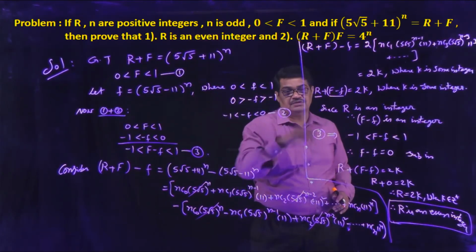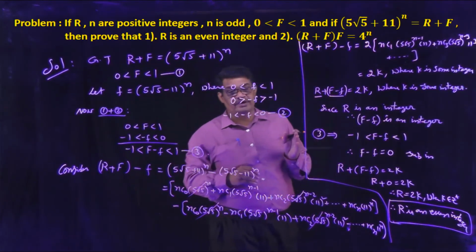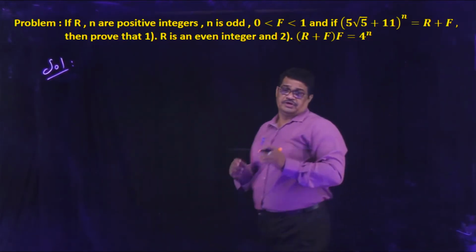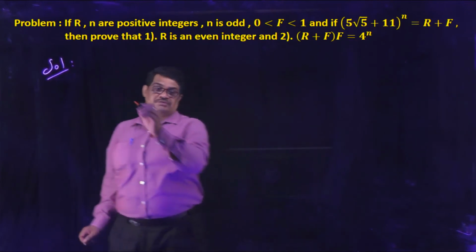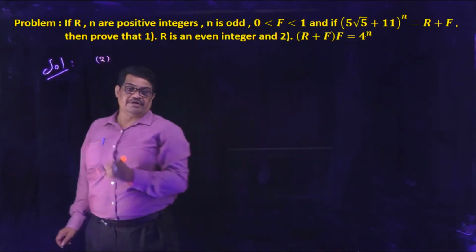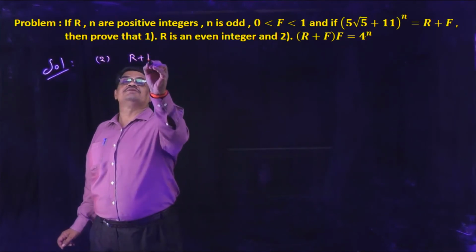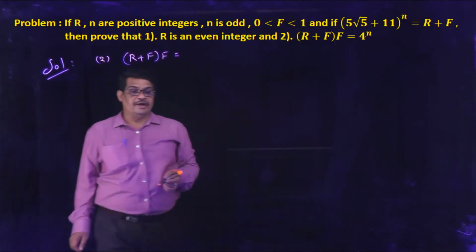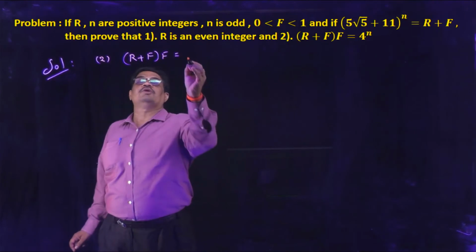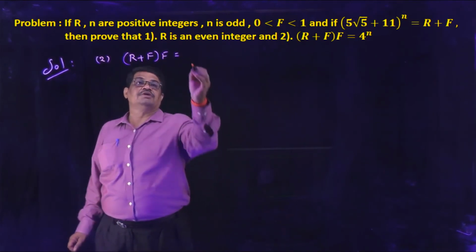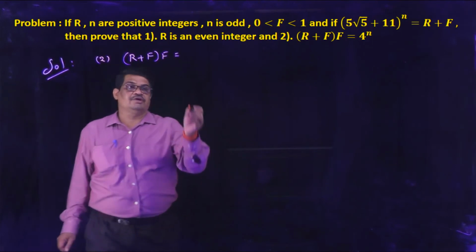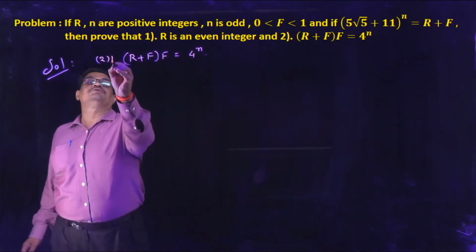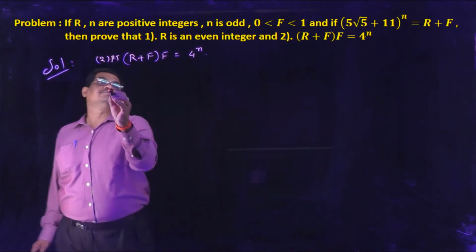Now we are proving the second one. What is the second one? It is capital R plus capital F into capital F is equal to 4 to the power of n. Now we are proving this one, that is 4 to the power of n. Okay, we prove that.